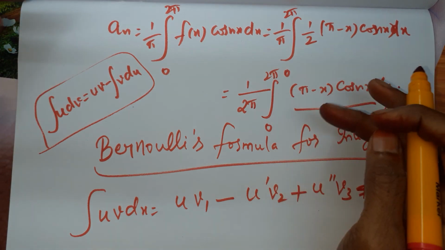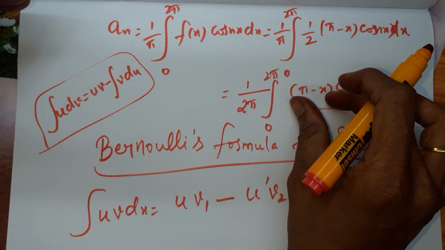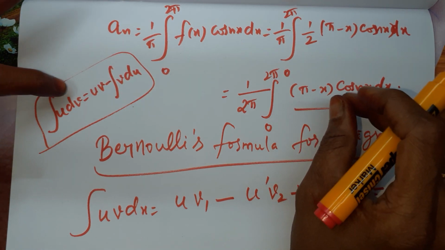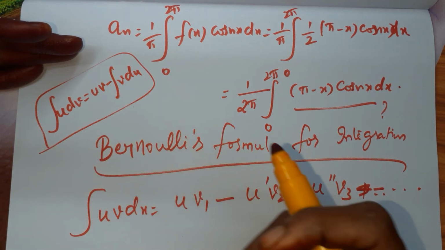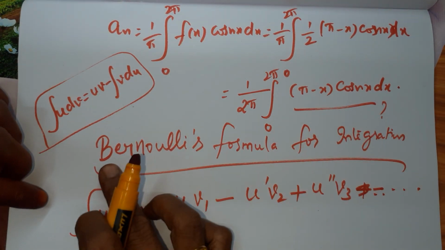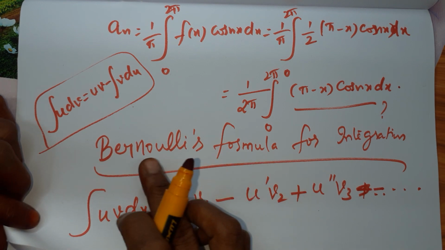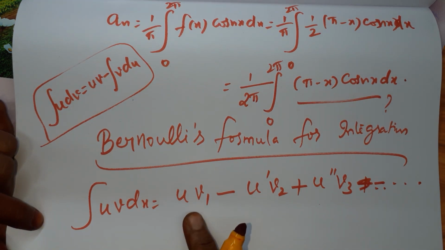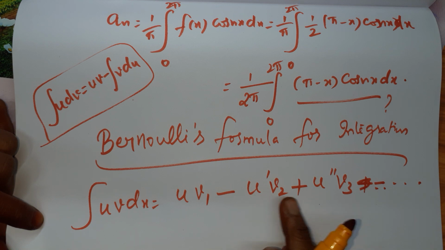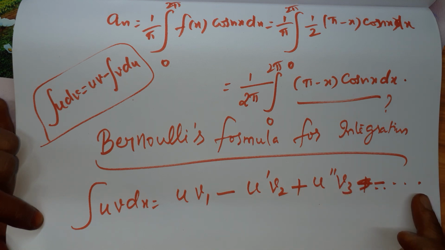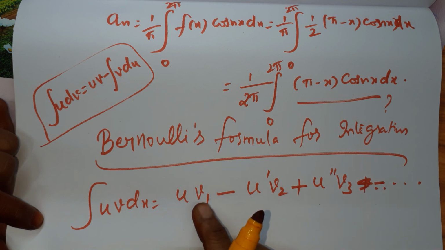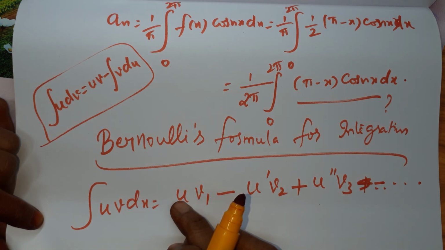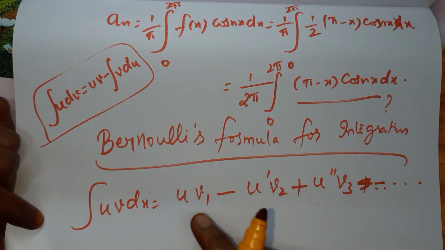But when we get higher powers, like x squared or x cubed, we are not able to apply integration by parts in a single step. It will take more steps. So better we learn the general formula, which is called Bernoulli's formula for integration. The formula is integral uv dx is equal to uv1 minus u dash v2 plus u double dash v3 minus, etc. Alternating plus and minus will come. Whatever we fix as v, we have to integrate subsequently, and whatever we fix as u, we have to differentiate next time.